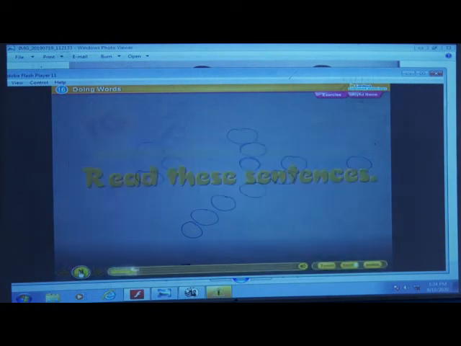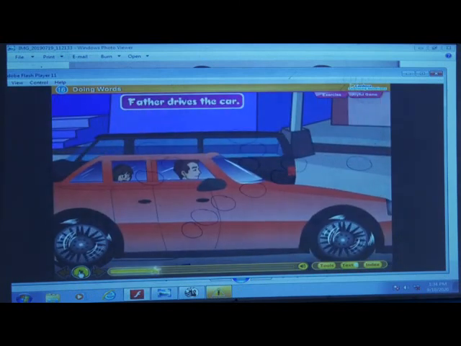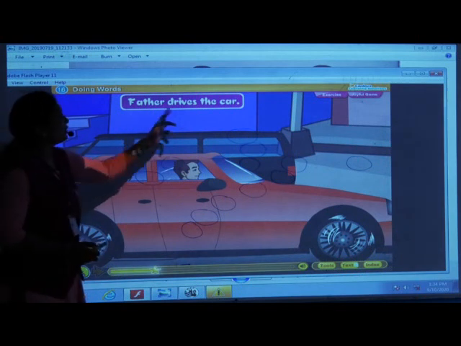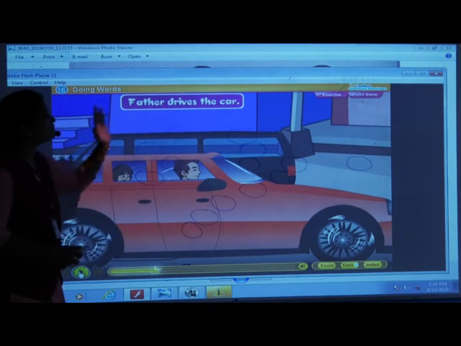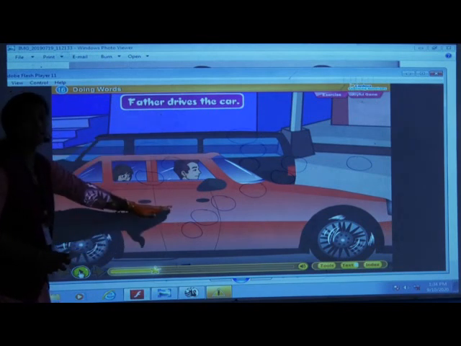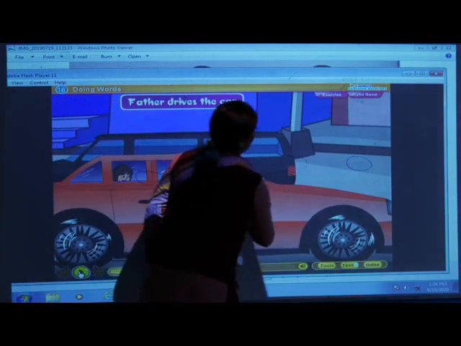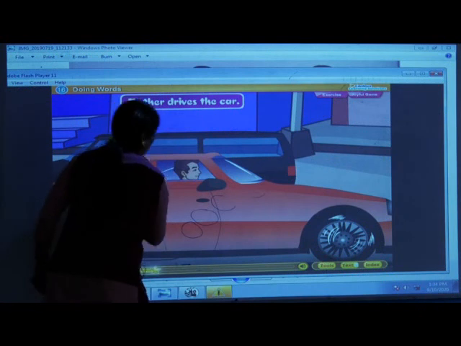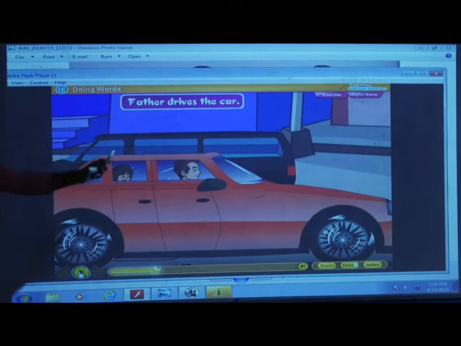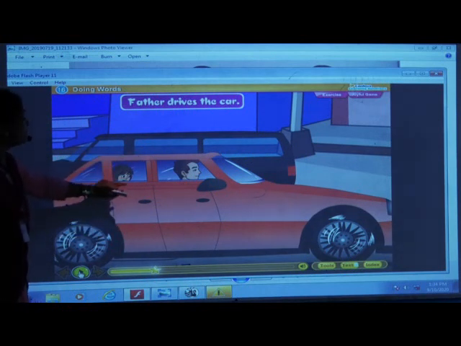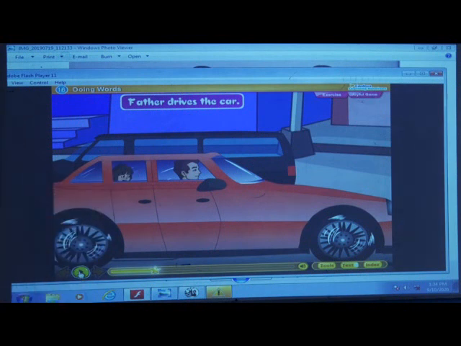Doing words. Read these sentences. Father drives the car. The action is shown here. Just read these sentences and see the actions done. You have to read the above sentences and then see the actions done here. The video is showing you the pictures. Okay.